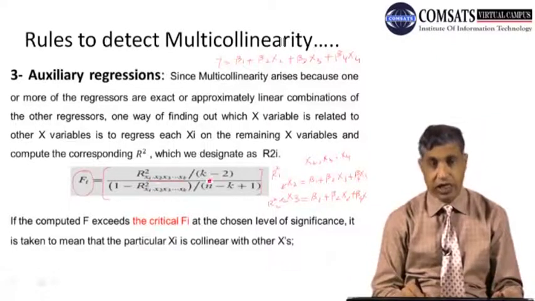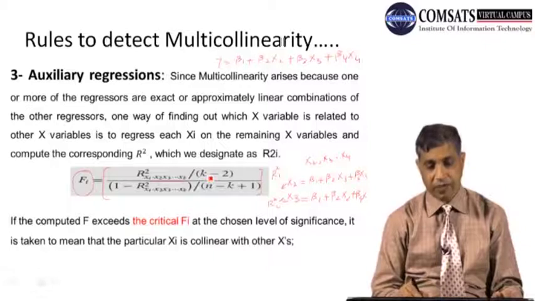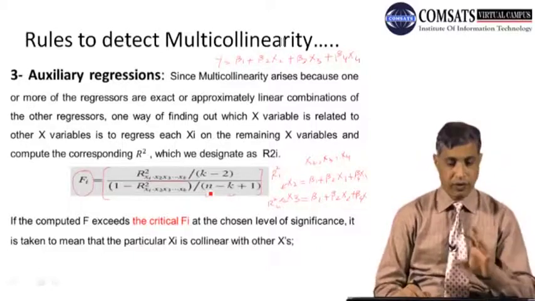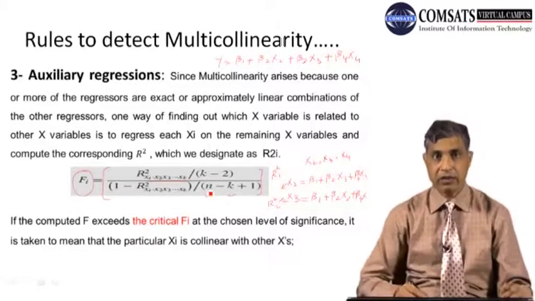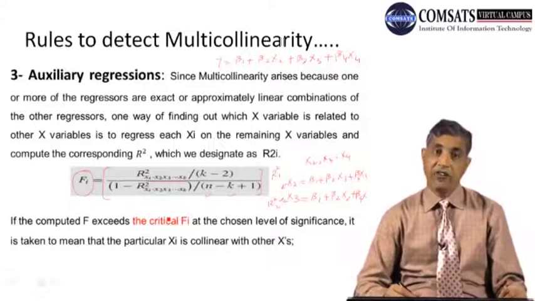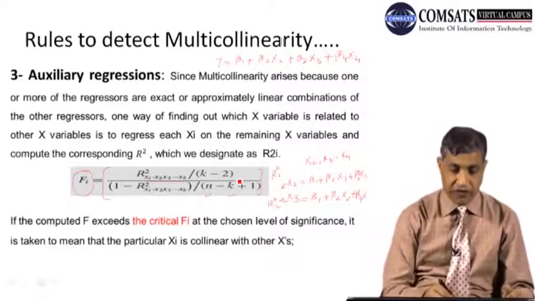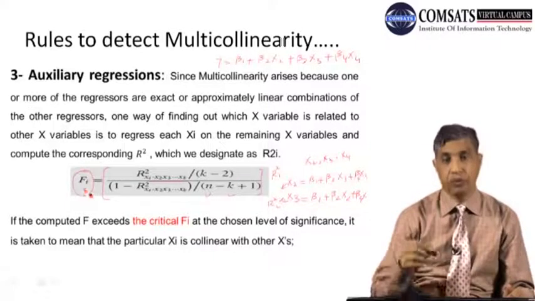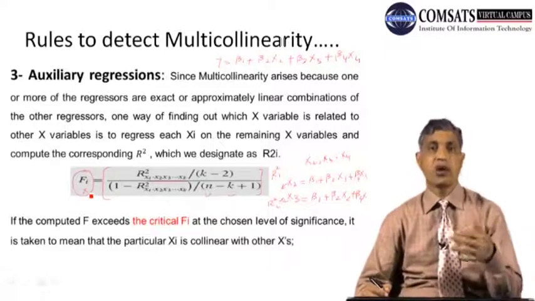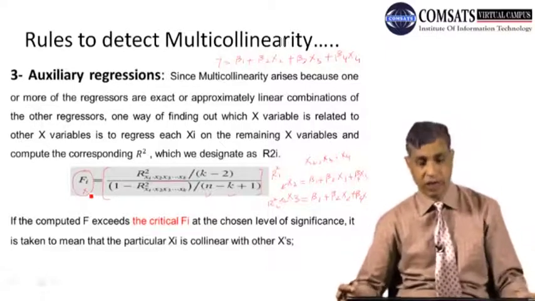This is divided by N minus K. N is the total number of observations, K is the number of parameters, and this is the formula, which I think you can memorize. And what happens if the computed F value, which is now your computed F value, there will be some value of 5 point something, 4 point something.